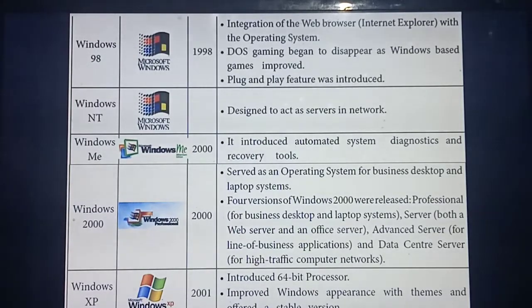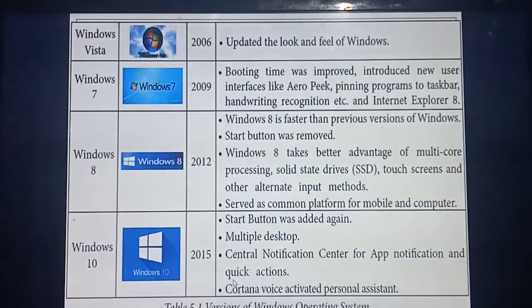Windows XP was introduced in 2001. Here they introduced the 64-bit processor. First they introduced 8-bit, then 16-bit, and then the 64-bit processor. From Windows XP onwards you can see a lot of themes and wallpapers. Then the next version is Windows Vista, introduced in 2006. In Windows Vista, the look and feel has more vibrant colors.